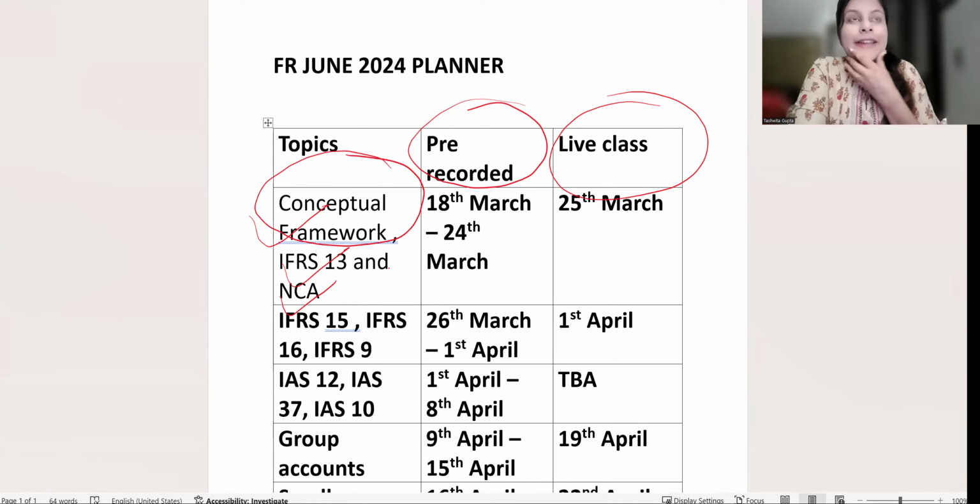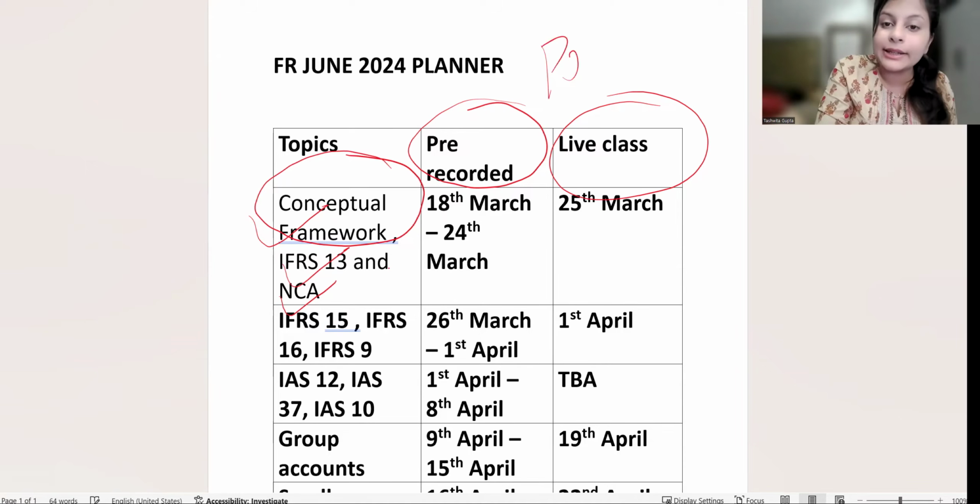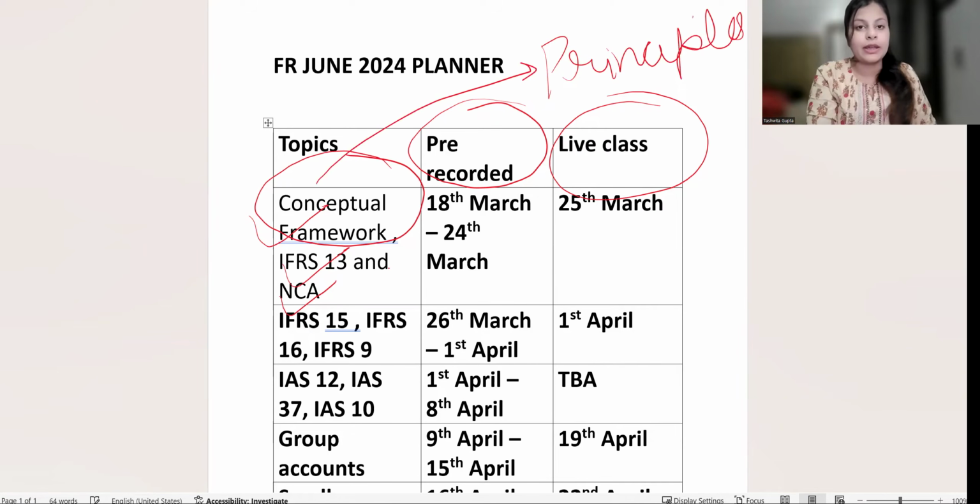Just like how you should lead your life: you should be honest, you should not be biased, and you should not do bad to someone intentionally. That is the kind of morals we have in general in life, which varies from person to person. I'm not teaching this as a moral science lecture, because the same kind of thing is there in financial reporting. How should we account for assets, liabilities, income, expenses? What are the principles behind that? That is given to us in the conceptual framework. So this is a theoretical area which you must do before you start the preparation of financial statements.